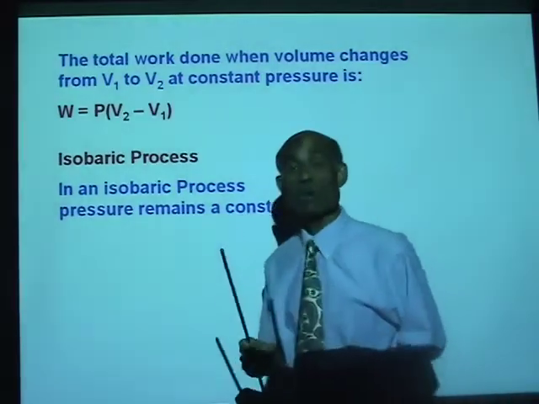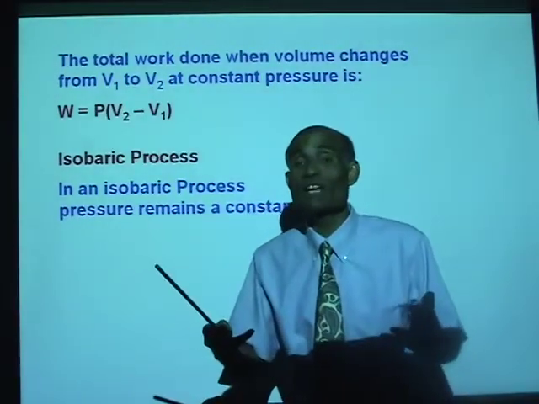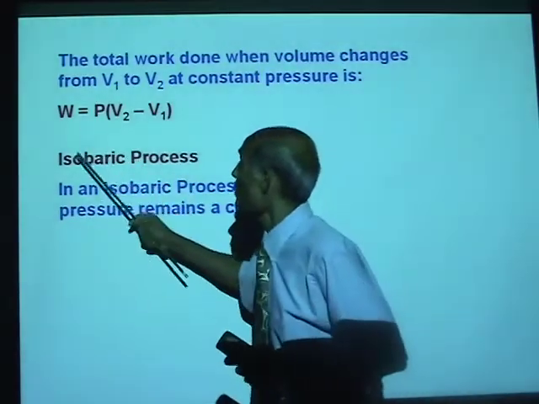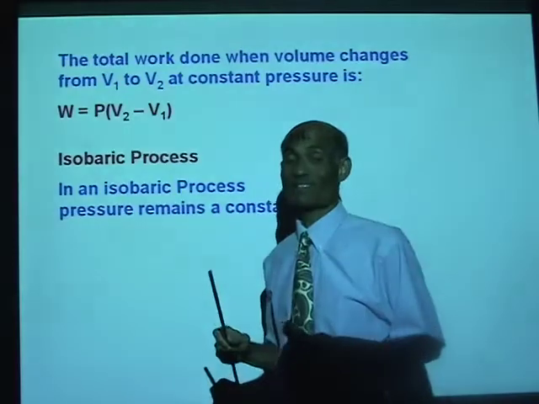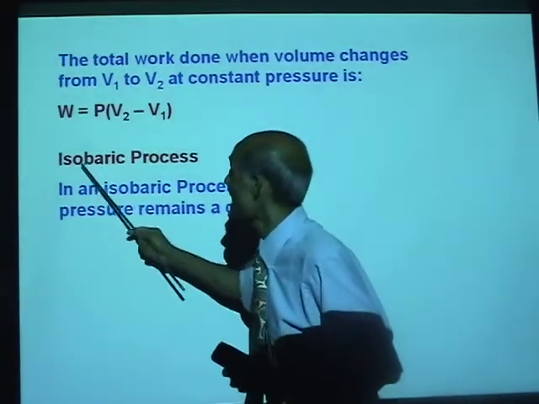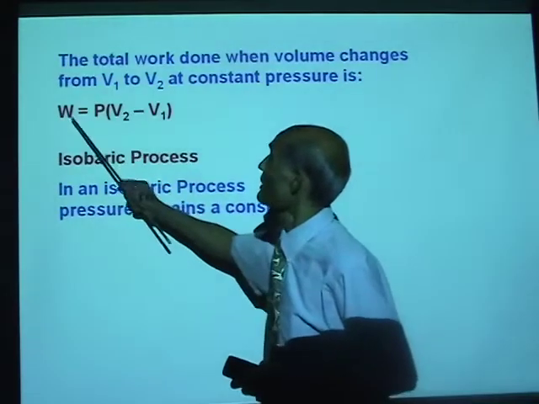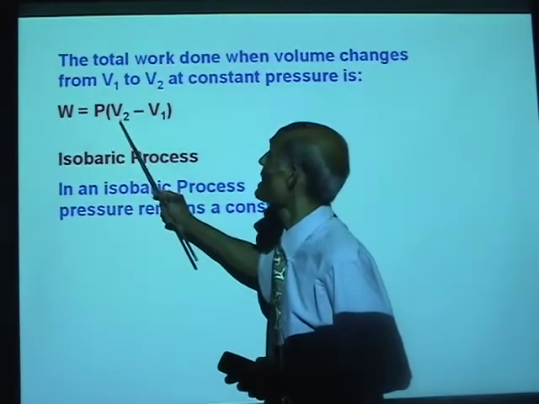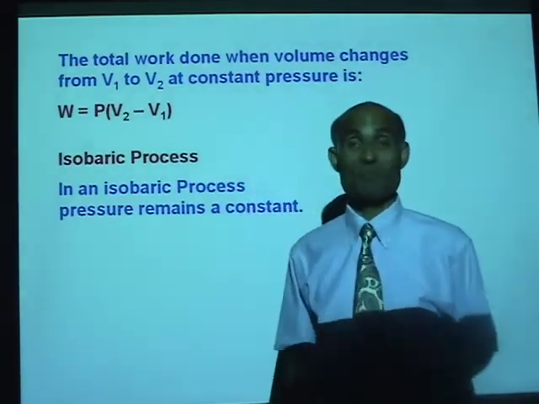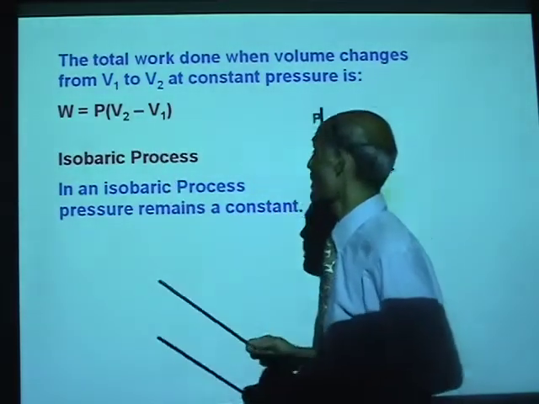So, what is the equation for work done by a system where the pressure remains a constant, or the work done in an isobaric process? W equal to P times V2 minus V1. The constant pressure multiplied by the change in volume.